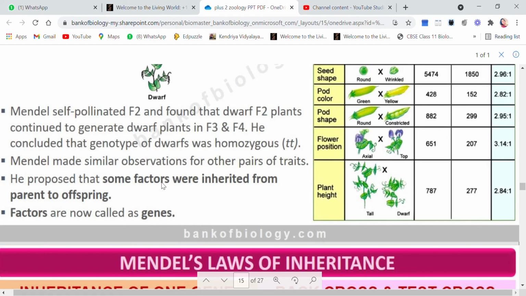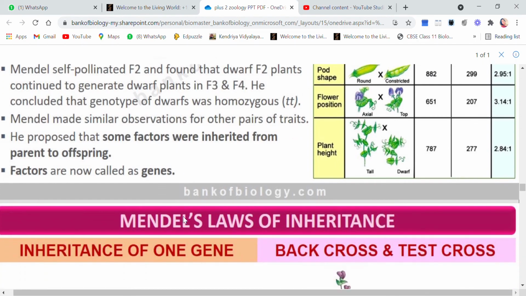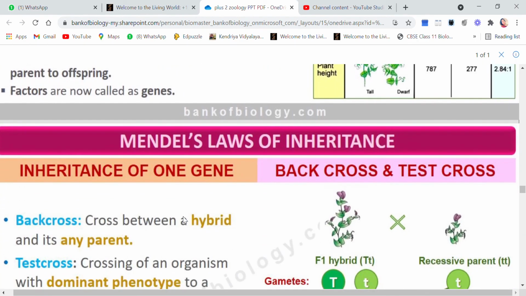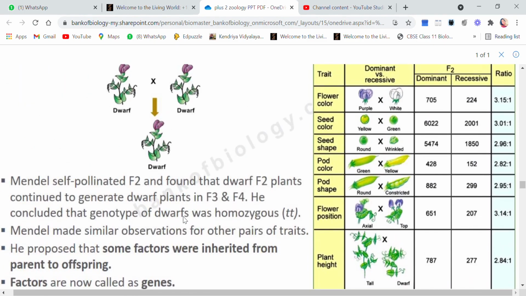He said that these were some factors, but now we do not call them factors, we call them genes. So genes are the ones which are carried from one generation to the next generation. So earlier genes were known as factors, but now we call them genes.